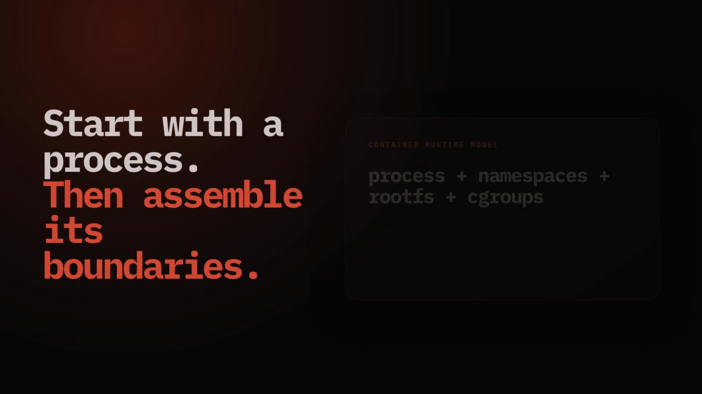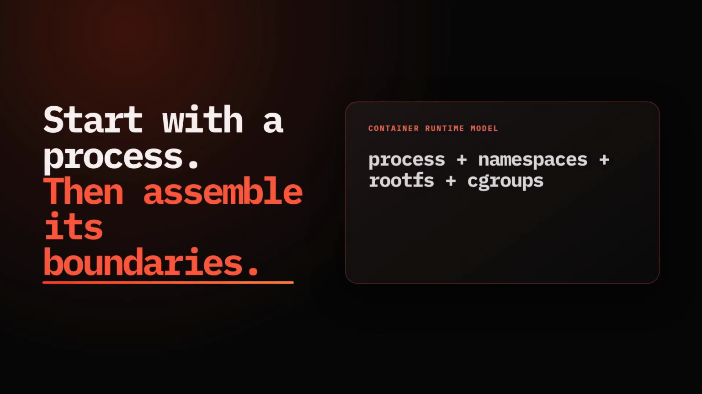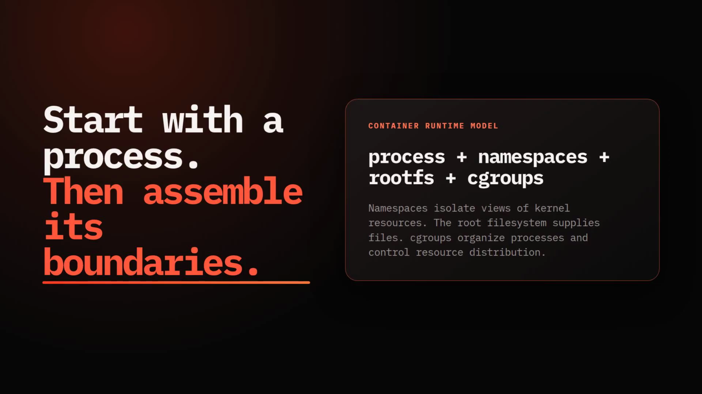The useful mental model starts below Kubernetes. A container is not a tiny virtual machine. It is one or more ordinary Linux processes launched with a configured file system view, selected namespaces, security settings, and cgroup membership. The kernel still schedules processes; the runtime assembles their boundaries.